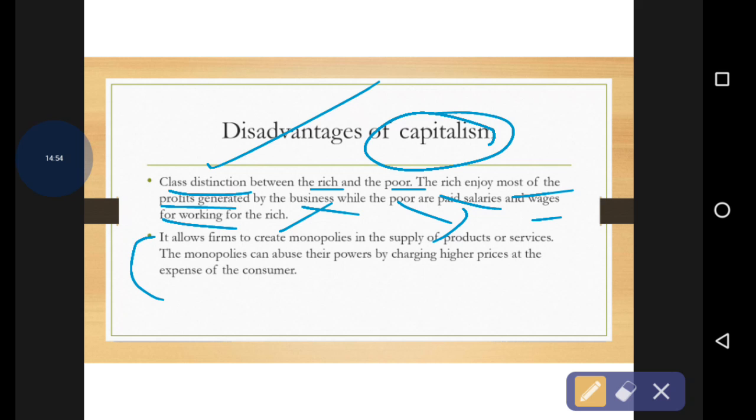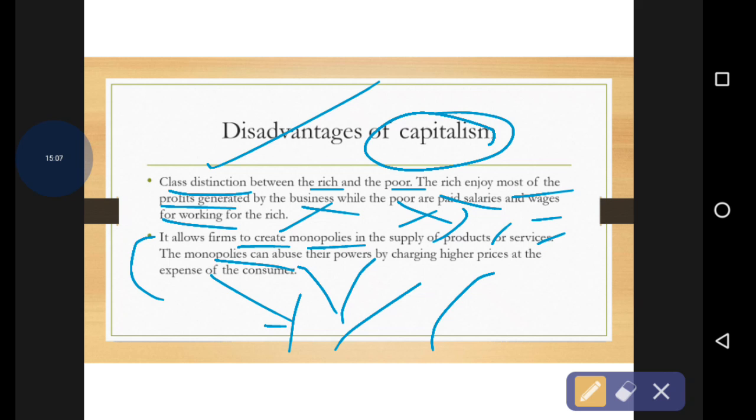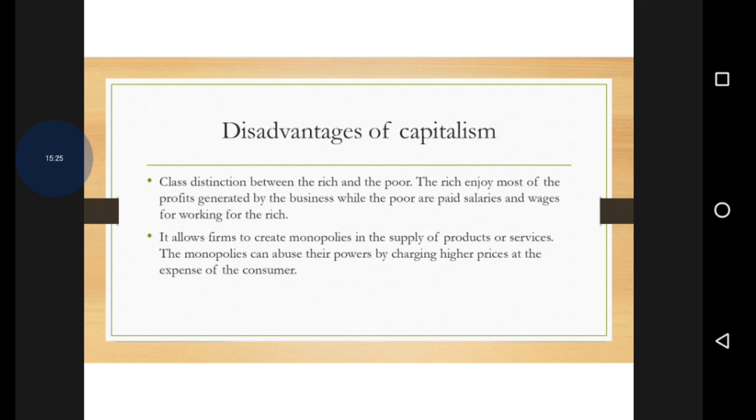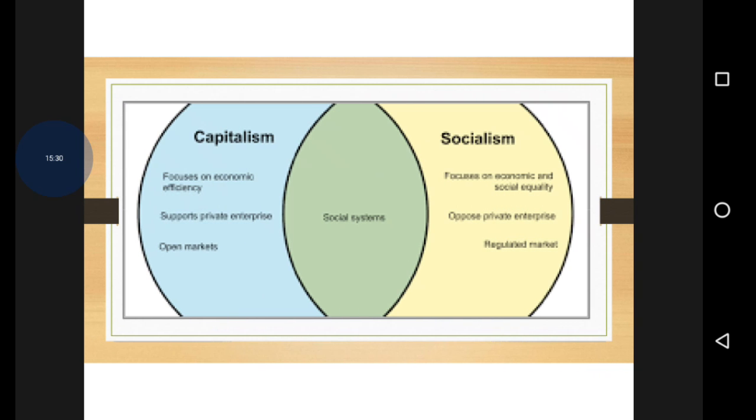And second, it allows firms to create monopolies in the supply of products and services. The monopolies can abuse their powers by charging higher prices at the expense of the consumers. Monopoly means the trade is under the control of one single party. So it creates more abuse of power, and sometimes it increases prices for customers, because they are in competition, but at the same time they are overthrowing the monopoly.